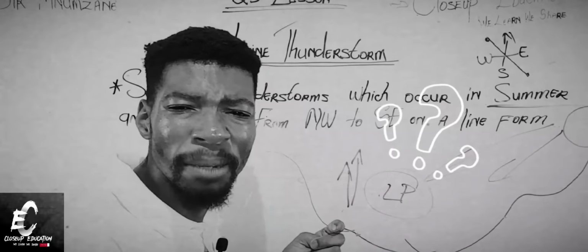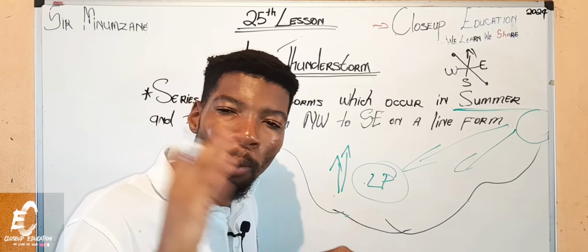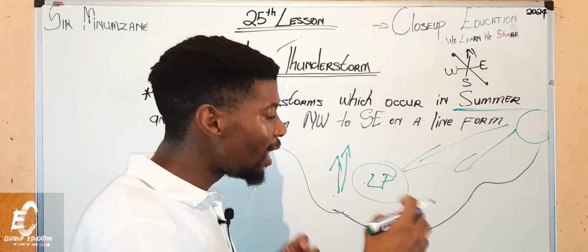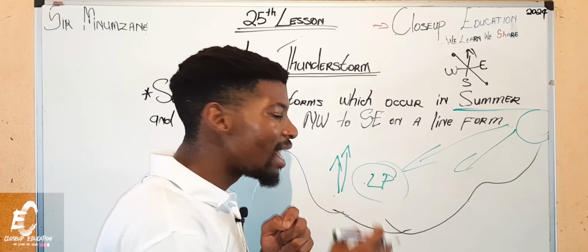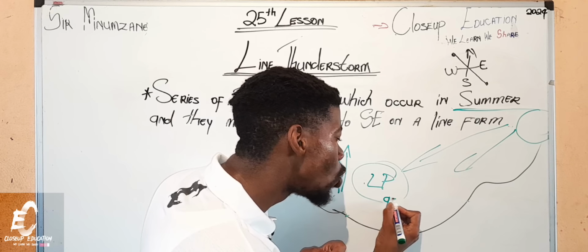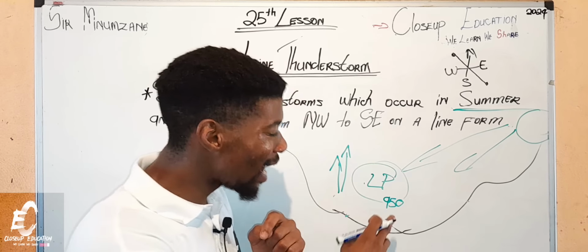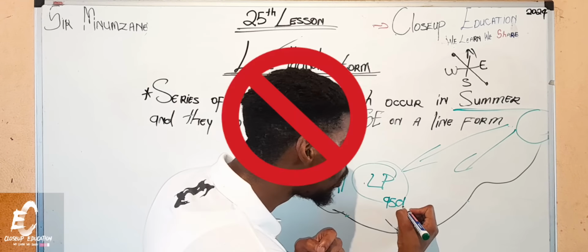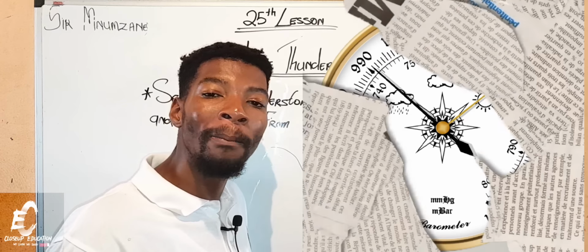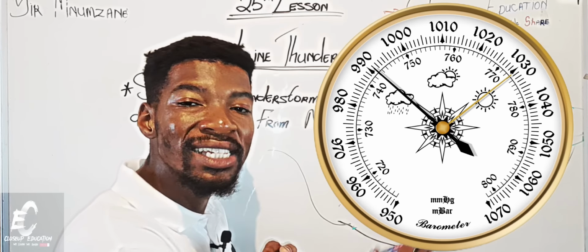What does low pressure simply mean? Guys, when you are looking at a low pressure cell, how do you identify it? Let's speak about these readings. The readings which you will find on a low pressure cell can never be below 950 hectopascals. Obviously, we use a barometer to measure these pressure cells.